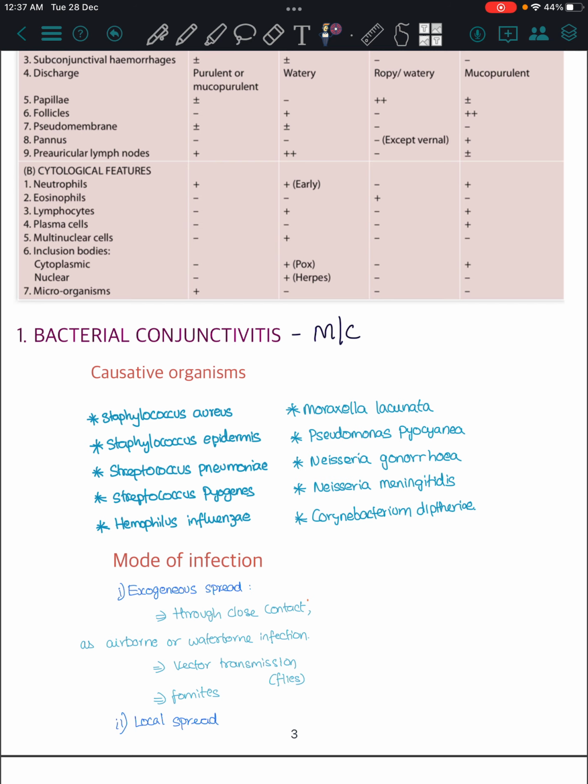The most common causative organism for bacterial conjunctivitis is Staph aureus, then Staphylococcus epidermidis. We can discuss the microbes a little here also: Streptococcus pneumoniae and group A Streptococcus pyogenes. These are the four major types. Then other types like Haemophilus influenzae, Moraxella lacunata, Moraxella Axenfeld, Pseudomonas pyocyanea, then Neisseria gonorrhoeae and Neisseria meningitidis. Both will cause conjunctivitis, but gonorrhea conjunctivitis is the more drastic condition, though it's not found nowadays. Then you can find Corynebacterium diphtheriae.